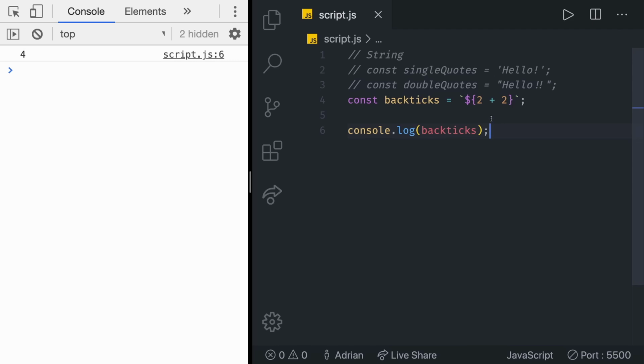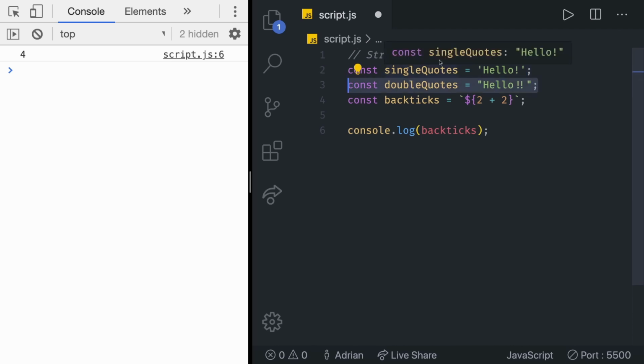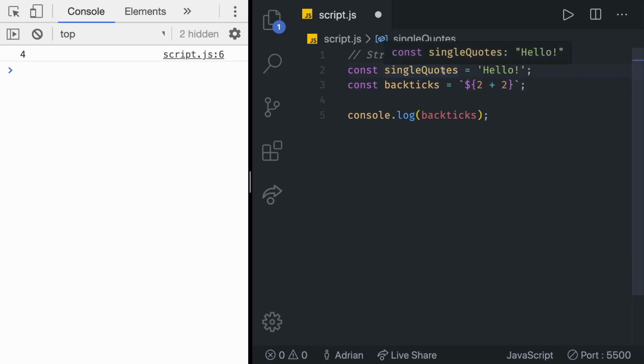That's it. So, when should we use single quotes, when double quotes, and when backticks? You can use single or double quotes whenever. So whenever you have just a name or just a static value in there, you can choose between single and double quotes. Sometimes I'm going to use single quotes, sometimes double, but you can stick with just one. For example, just hello there. Whenever you want to do something dynamic, then you switch to backticks. So then you switch to this little backtick syntax. That's it. It's really important to note regarding data types that we can inspect the type of each value by writing typeof before the value.